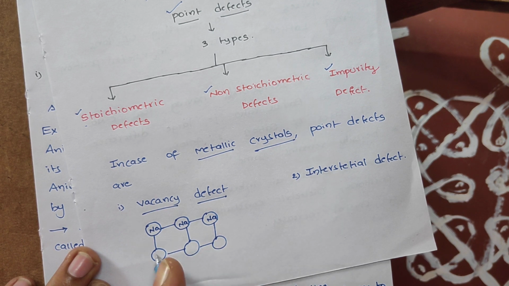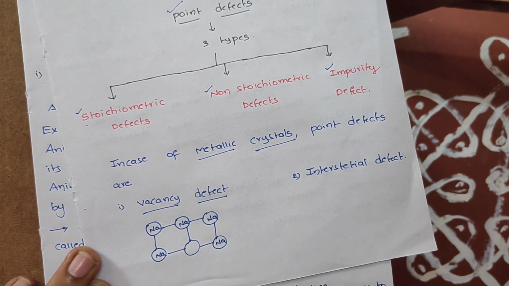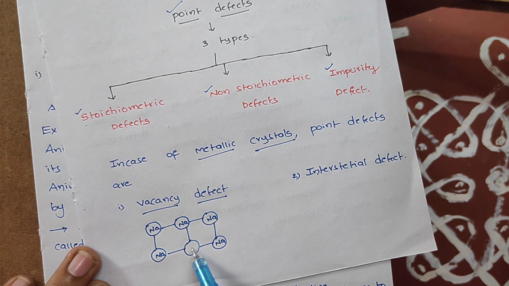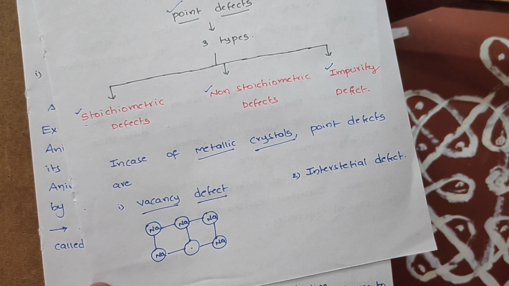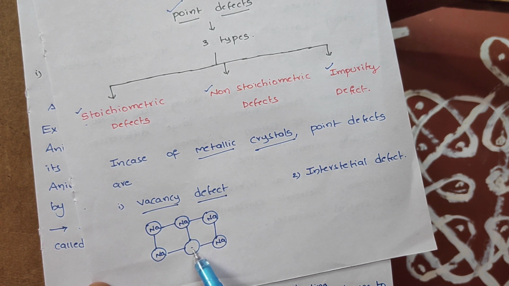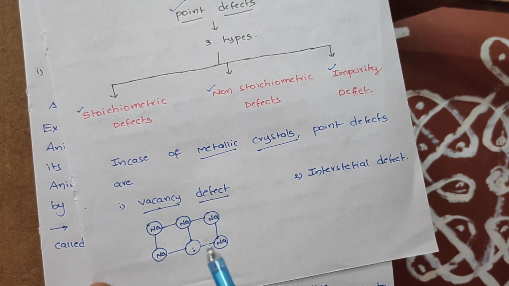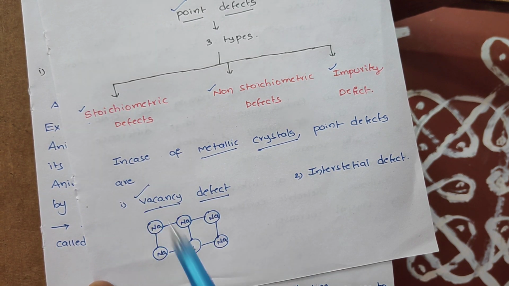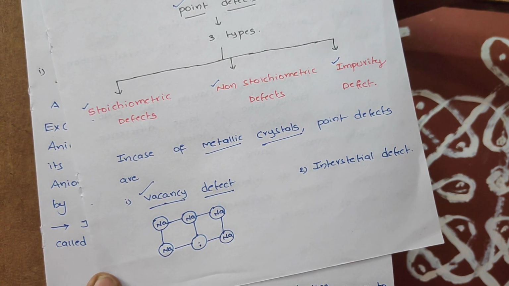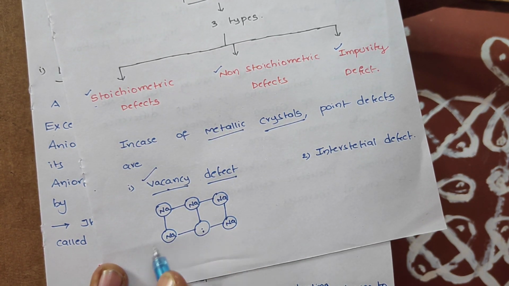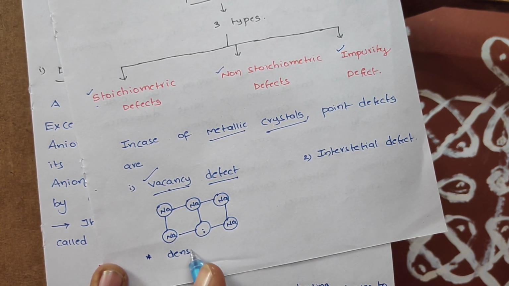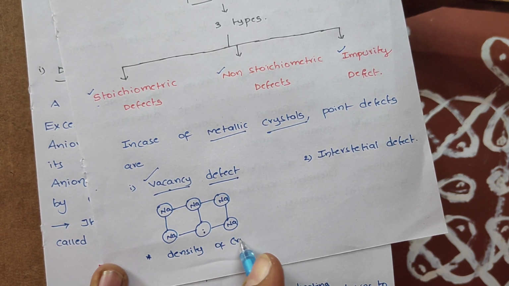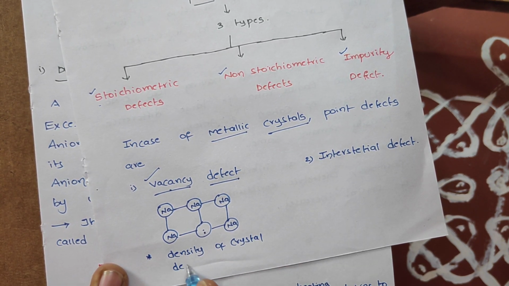Just look at sodium. Sir, what about here, sir? There is no sodium. That's what we call defect. Okay, so the atom which is actually present in the lattice position is missing, creating a vacancy. Such defects which create a vacancy at a particular lattice position we simply call vacancy defect. So due to this vacancy defect, we observe one thing: density of the crystal decreases. Students, density of the crystal decreases. Have you got it?